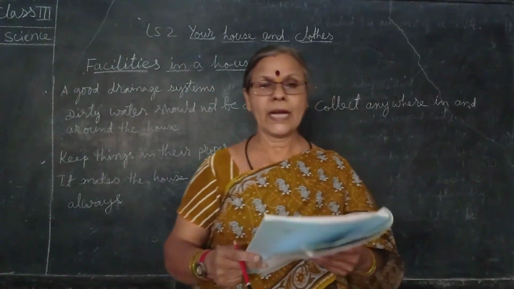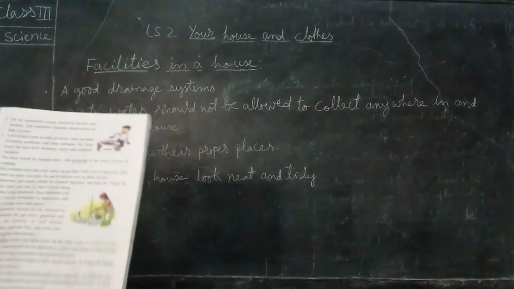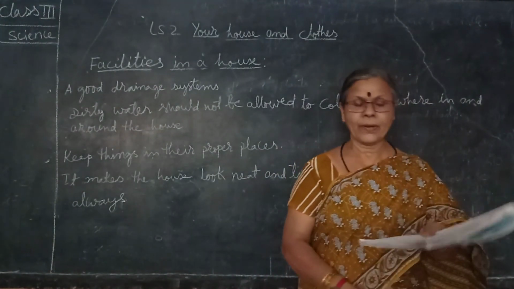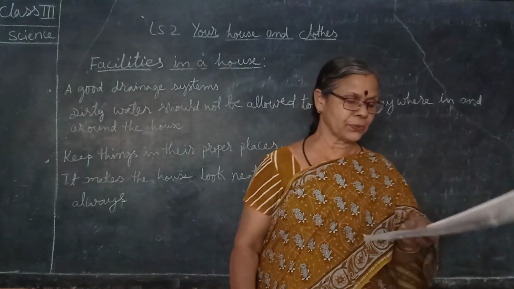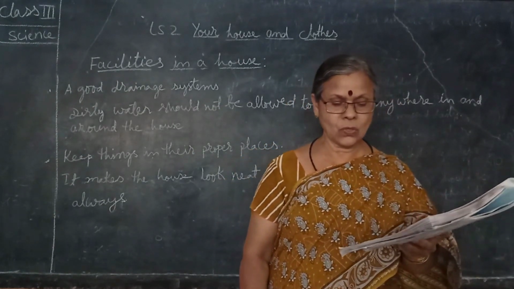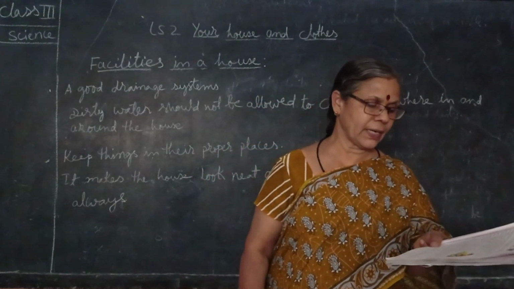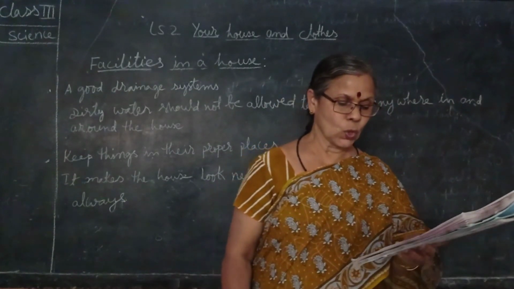And after washing the clothes, where the water is going here, because every time we are using the water. So go around your home, find if anything needs your attention. As children, you need to do your bit to make your house a clean and healthy place to live in, and it is your home, sweet home.